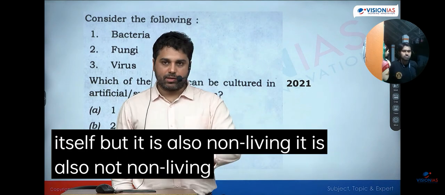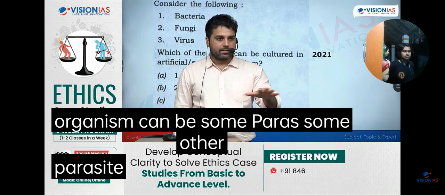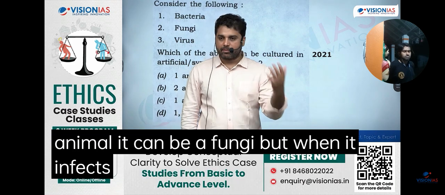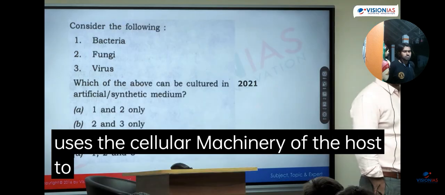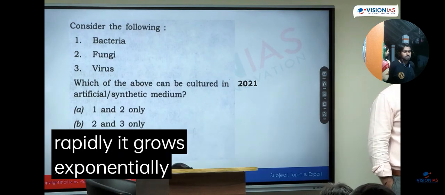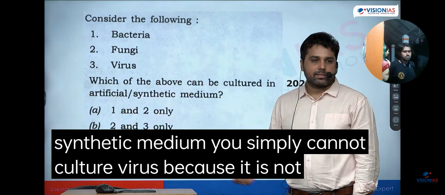It is also not non-living because when it infects some other organism, that other organism can be a bacteria, some other parasite, it can be a plant, it can be an animal, it can be a fungi. But when it infects some other organism, it hijacks their cellular machinery, and then it uses the cellular machinery of the host to multiply. And then it multiplies very rapidly, it grows exponentially. Right? So in an artificial synthetic medium, you simply cannot culture virus because it is not possible to do that without a host.